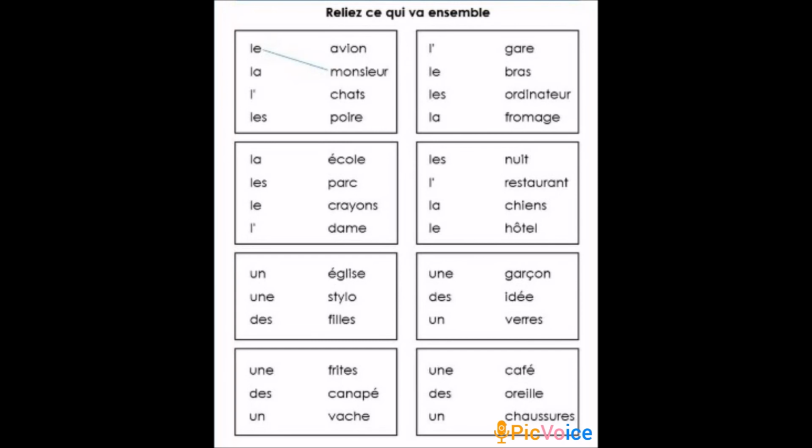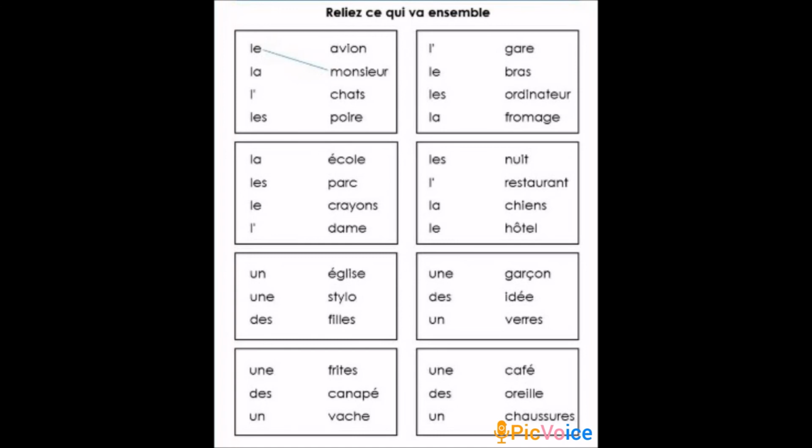Relier ce qui va ensemble. So link those which go together. Okay. So you are going to link. You have already one example. You can see le monsieur. So you have to identify whether the noun is masculine, feminine, plural or starts with a vowel.